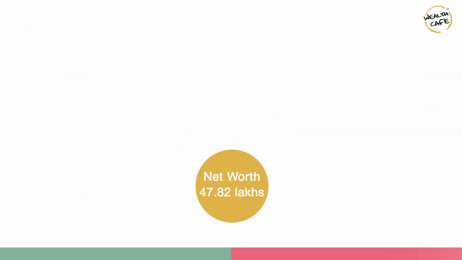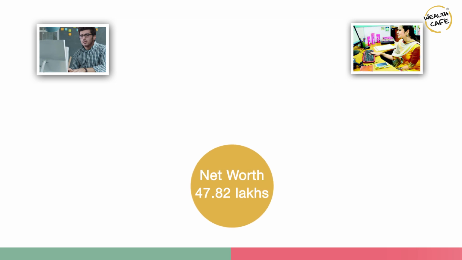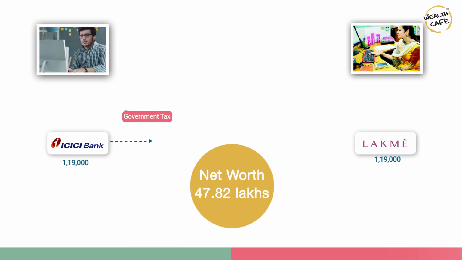So you can see that while they have a net worth of 47.8 lakhs, what Krish and Ananya are able to save on a monthly basis is going to contribute towards growing this net worth. We know that both of them earn a certain amount in their respective jobs every month. First, they have to pay their taxes to the government, which is taken out of their earnings. So 9,500 goes towards paying taxes by Krish, and 9,600 is contributed towards his EPF account.